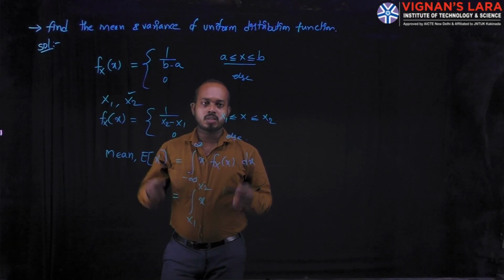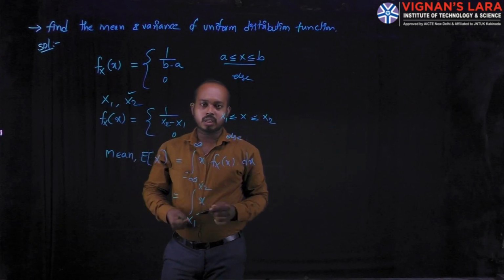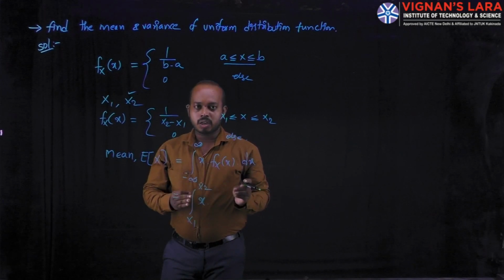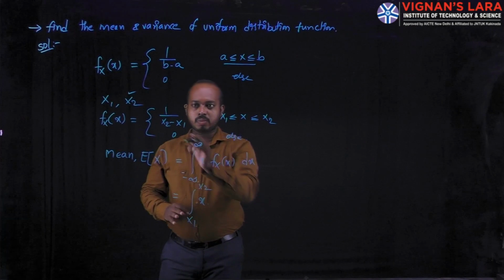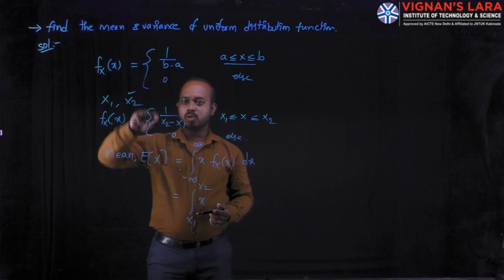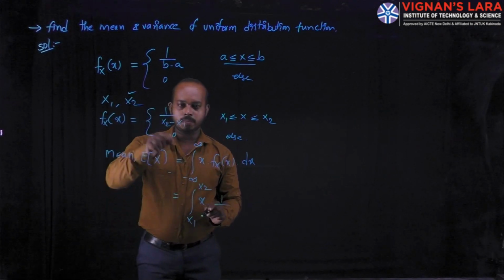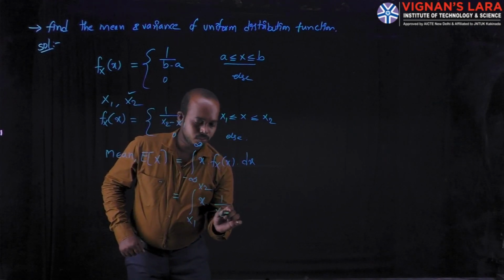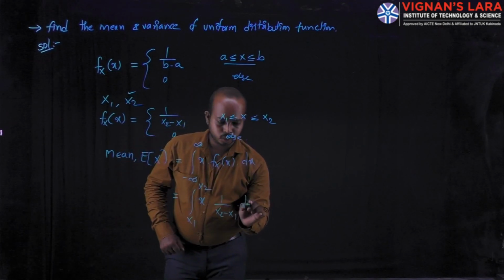Why am I considering these quantities? He has not given any interval. If he had given an interval, we would take that particular interval. Otherwise, you can consider your own interval. Here I am considering the interval x1 and x2. Based on that, I have the density function 1 divided by x2 minus x1, into dx.